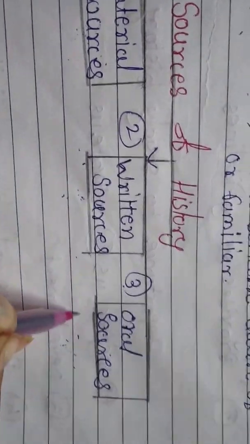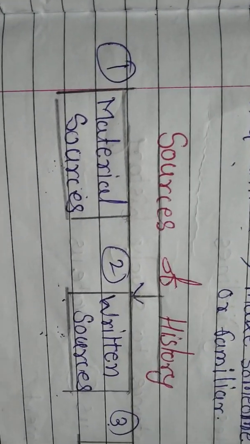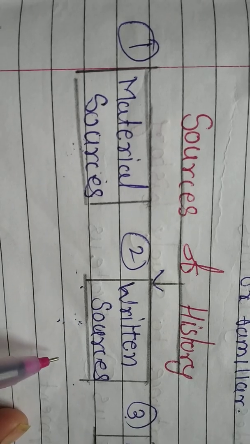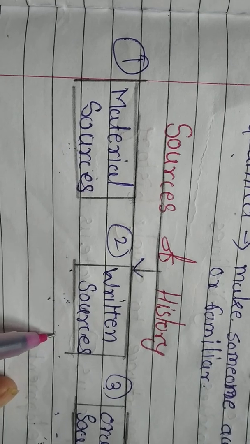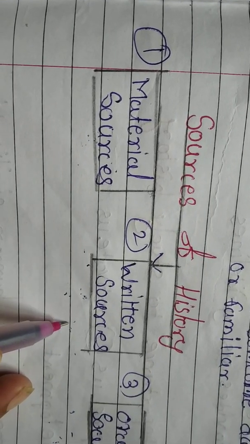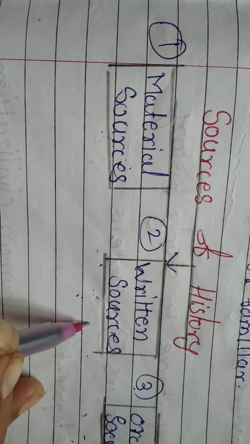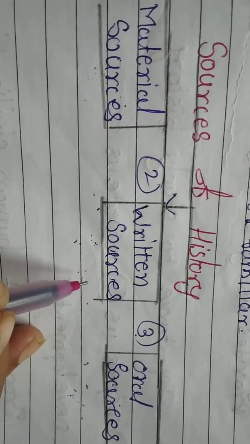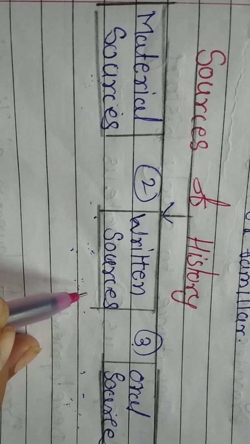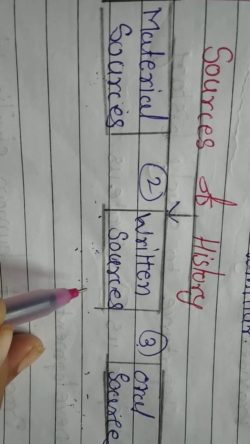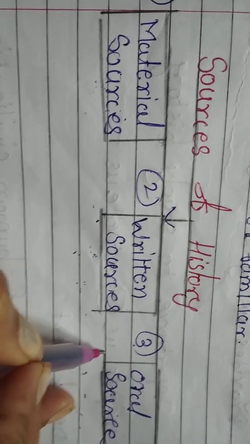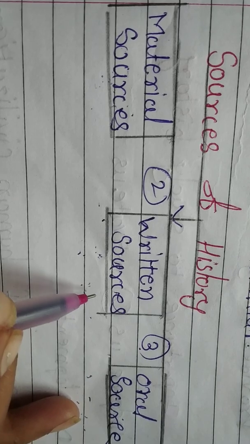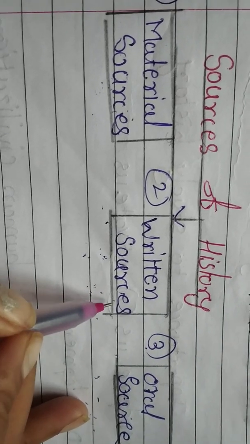So what are the three sources of history, students? Material source, written source and oral source. In order to find out what happened in the past and how it happened, evidence available from all these sources is collected and thoroughly examined to determine its reliability. With the help of evidence that stands this test, past events are put in a proper sequence using these sources, and a historical account is written. This is the scientific method of history.